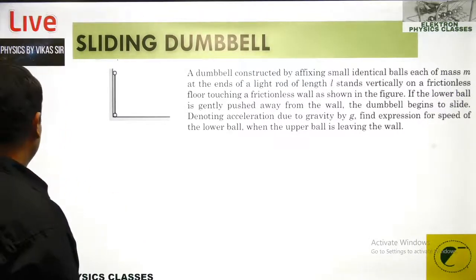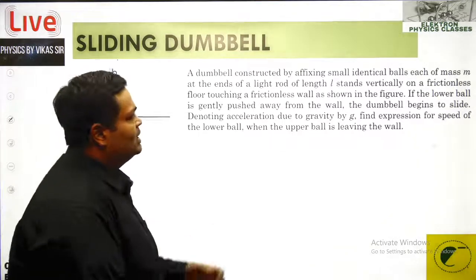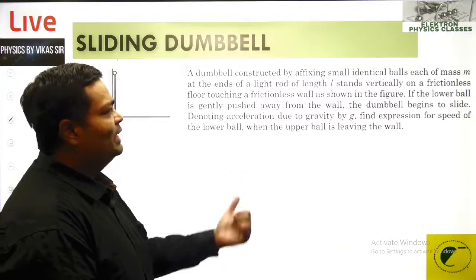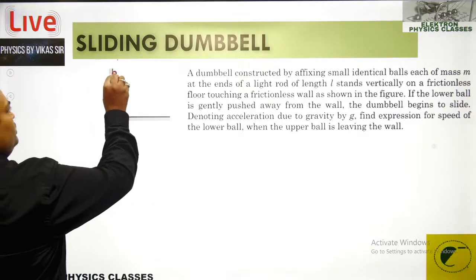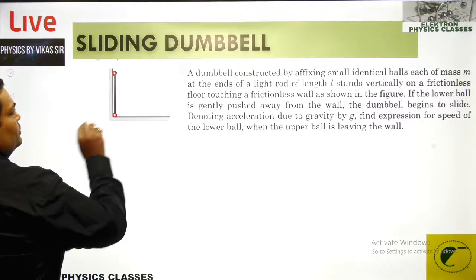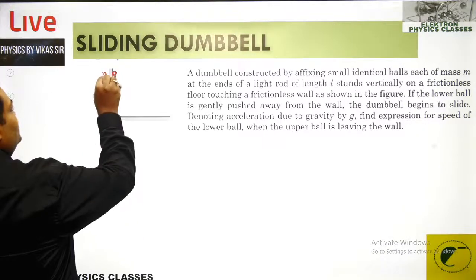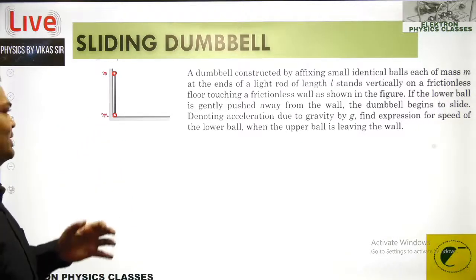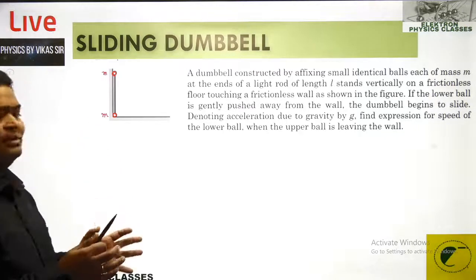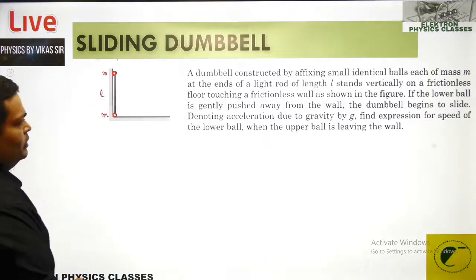So let's move forward to this problem and understand what the statement says. Let's read it properly. It says there is a dumbbell constructed by affixing small identical balls, each of mass m. These are the two balls, the first ball and the second ball, both identical, each carrying mass m at the ends of a light rod of length L. So the rod does not have any mass, and its length is L.